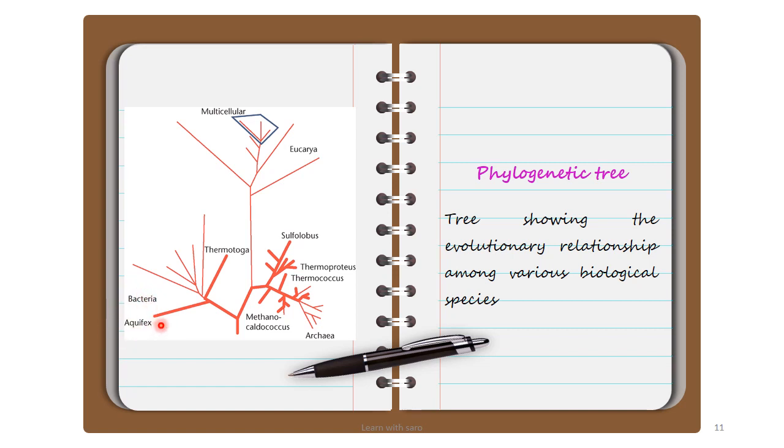Then comes the Thermotoga. Thermotoga, a thermophilic bacteria, can survive in highly temperature rich conditions, that is, near volcanoes. This shares a close genetic makeup with the bacteria, and this variation accumulated and gave rise to Methanococcus and Sulfolobus, and from this the eukaryotic organisms evolved, and from the eukaryotic organisms the highly developed, present day multicellular organisms evolved.